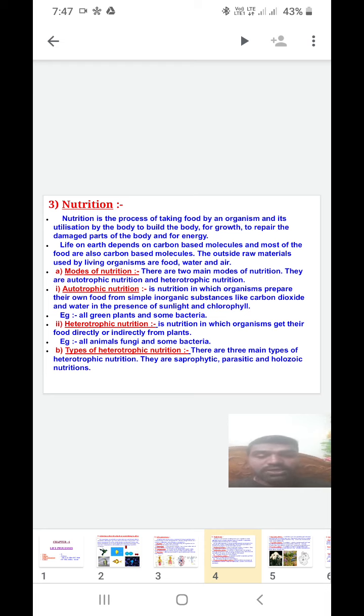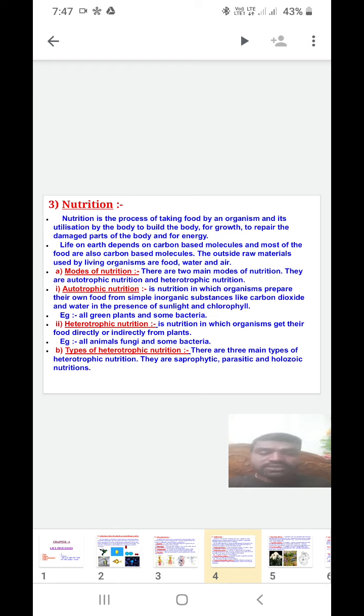See, autotrophic nutrition is nutrition in which organisms prepare their own food from simple inorganic substances like carbon dioxide and water in the presence of sunlight and chlorophyll. So the organisms that prepare their own food themselves are called autotrophic organisms. That type of nutrition is called autotrophic nutrition.